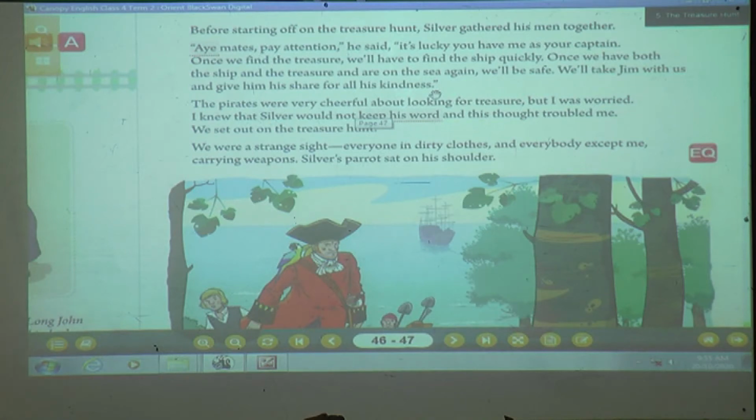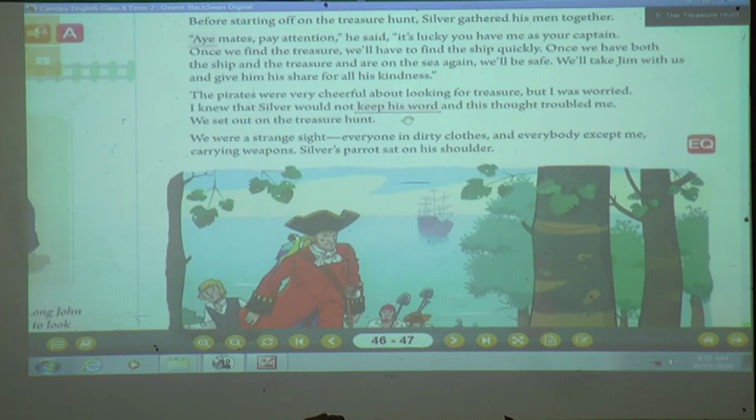Understood, students? What is there in this paragraph? Okay. Now they all have started to that treasure island. He told his plan. Now we will see what happened next. Now the pirates were very cheerful. When they heard this, they thought, see, the captain is so good. So they were very happy. Cheerful means they were very happy, joyful about looking for treasure.